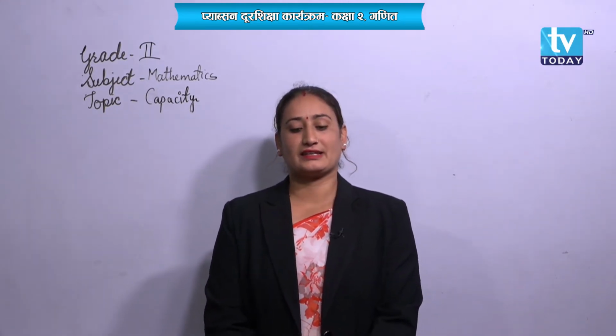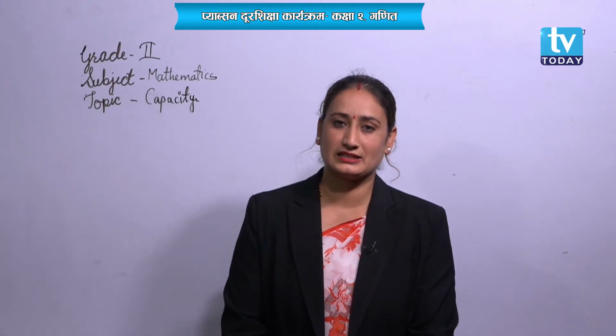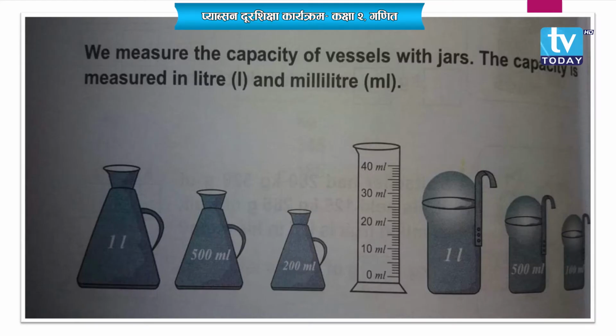Now, let's have a look at the next. We measure the capacity of a vessel with jars. For example, if you visit a petrol shop, they will give you petrol by measuring in liters or milliliters, right?